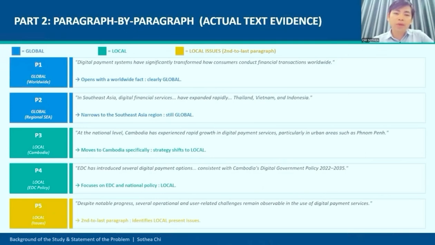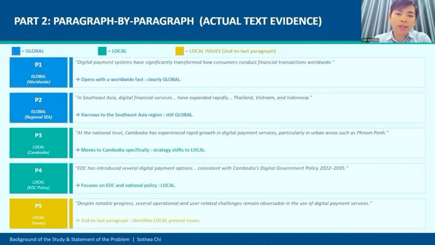Paragraph 3 is about the local. It talks about Cambodia. It states that at the national level, Cambodia has experienced rapid growth in digital payment services, particularly in urban areas such as Phnom Penh. Here the strategy shifts to local, focusing on Cambodia. Paragraph 4 is also local, about EDC's policy. It states that EDC has introduced several digital payment options consistent with the Cambodia Digital Government Policy 2022-2035. This focuses specifically on EDC and national policy, local.